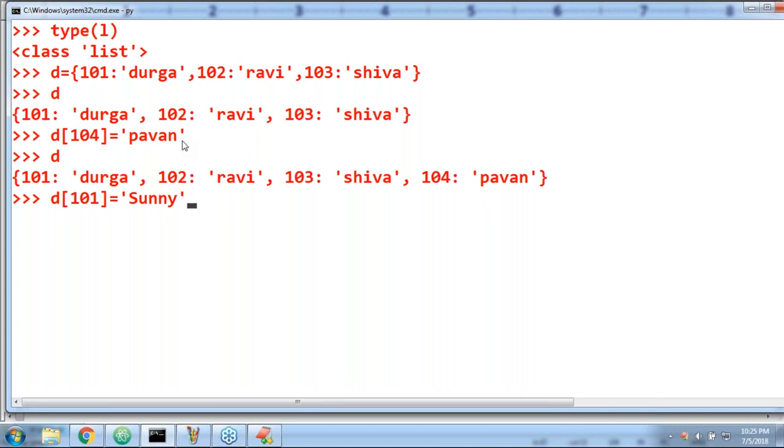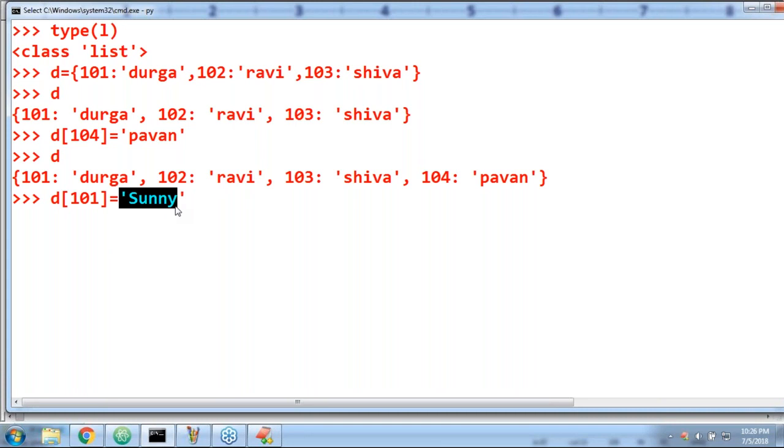Because the reason is duplicate keys are not allowed. Then if you are trying to insert a duplicate key, what will happen? Sir, very simple. It is valid. If you are trying to take a duplicate key, the old value Durga associated with 101 will be replaced with Sunny. Remember that.